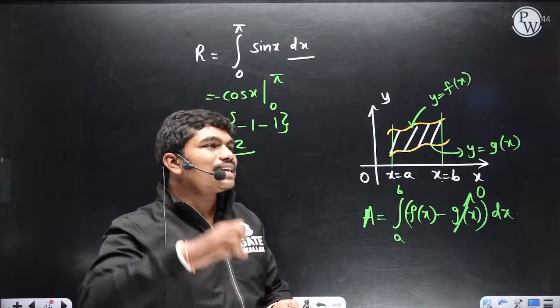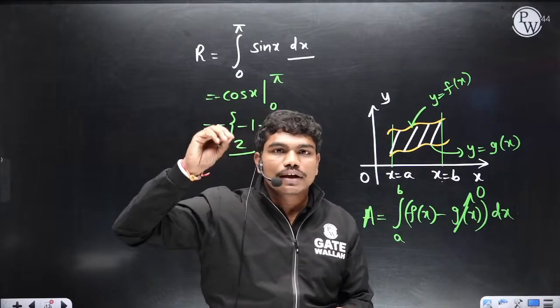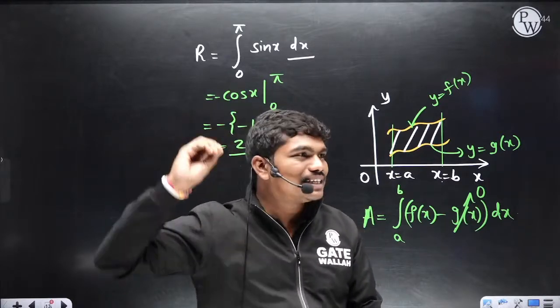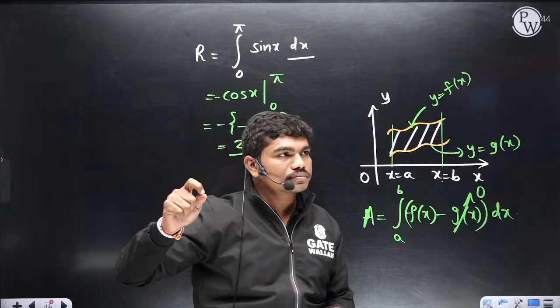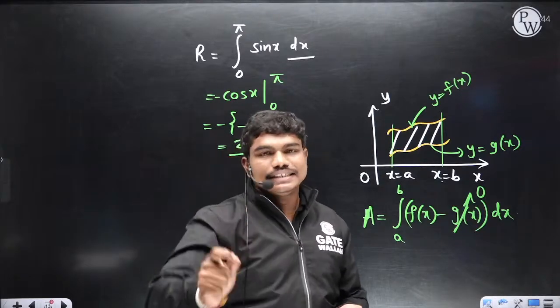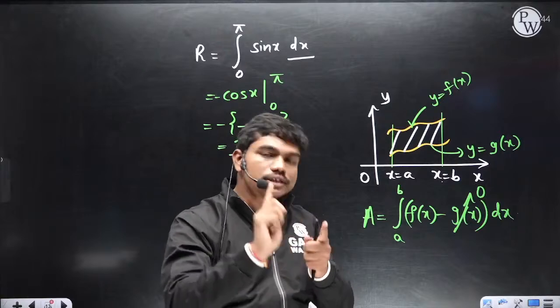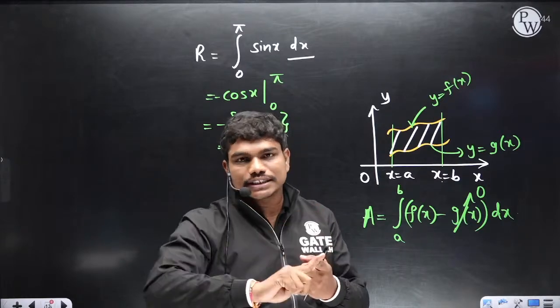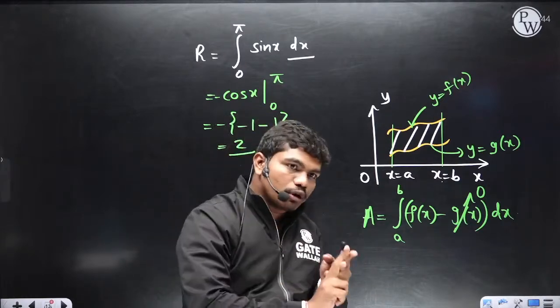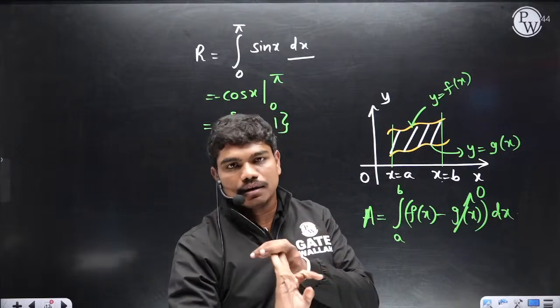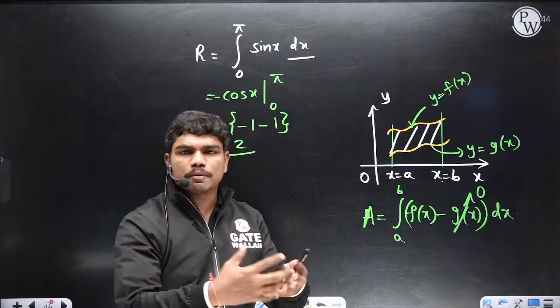So did you all understand thoroughly how to apply Green's theorem? Can you all solve a question if a question comes from Green's theorem? Yes or no? Because every year there should be one question from vector calculus. Normally this question will be from Green's theorem, majority it is from Green's theorem. Otherwise questions come from directional derivative, or if both these are missed, questions come from some basics of vector calculus, like dot product, cross product, all these.